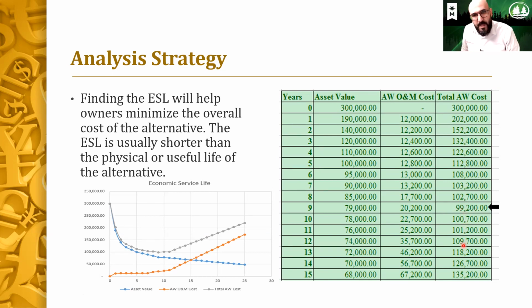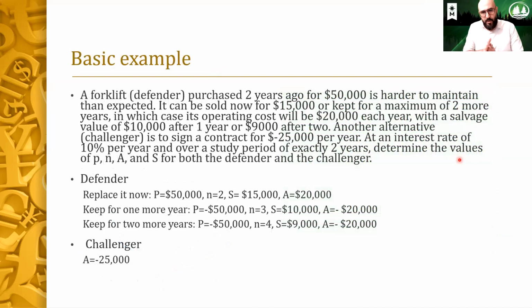So the time to replace this asset would be year 9. Whenever you see the annual cost decreasing, decreasing, decreasing, and there's one point that flips the chart and the cost increases, that would be the ESL. This is where you have to replace the asset. All right, what we need to know is that we need to look into different parameters and factors in every example.